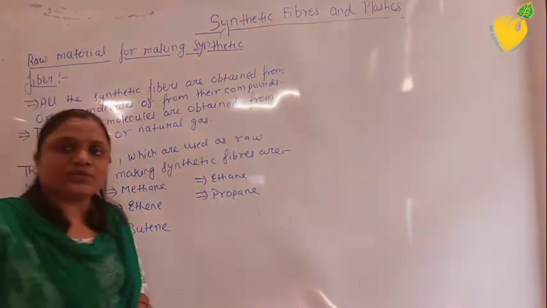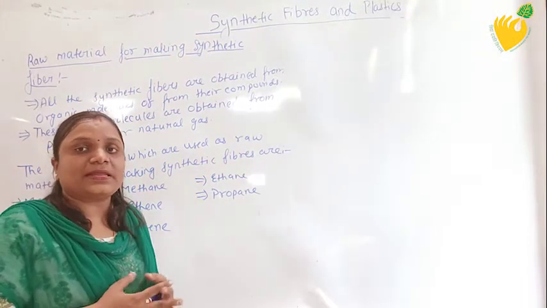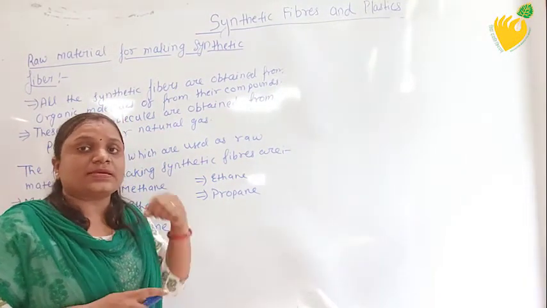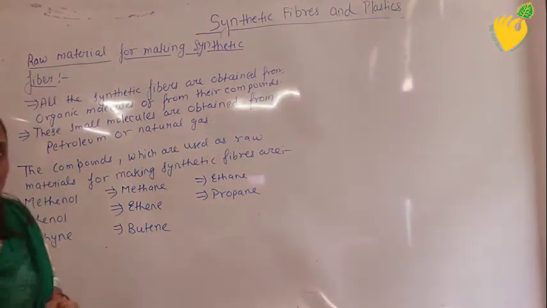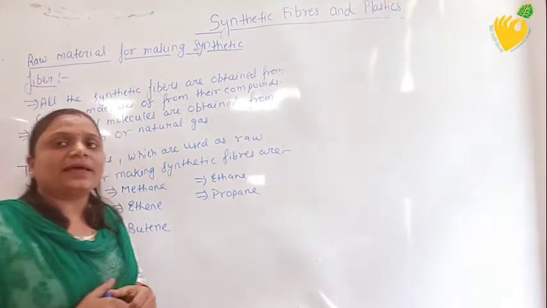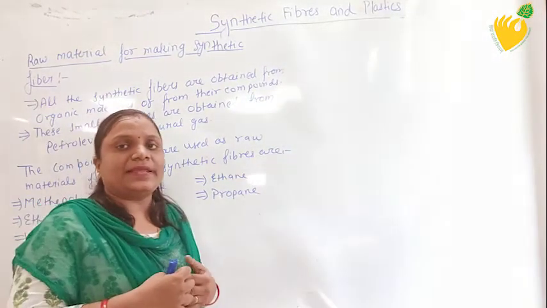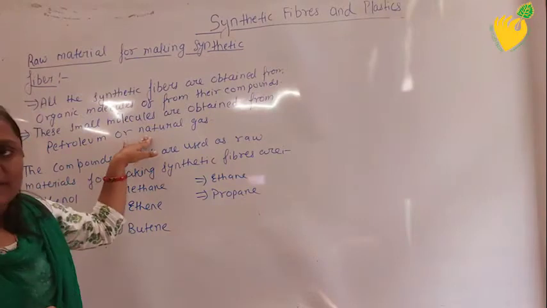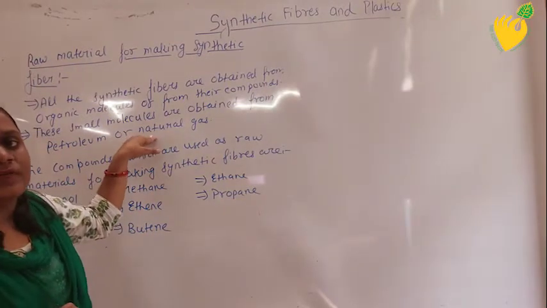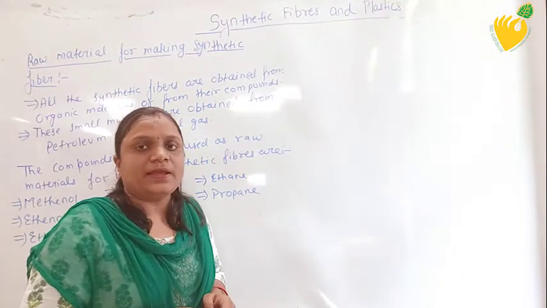What are the natural sources for obtaining organic compounds, or carbon compounds? These are petroleum and natural gas. Petroleum and natural gas are obtained by digging deep into the earth, and these are the natural raw materials from which organic compounds can be prepared.